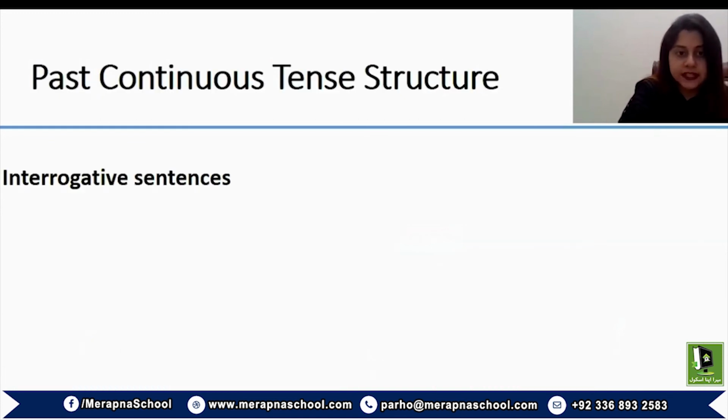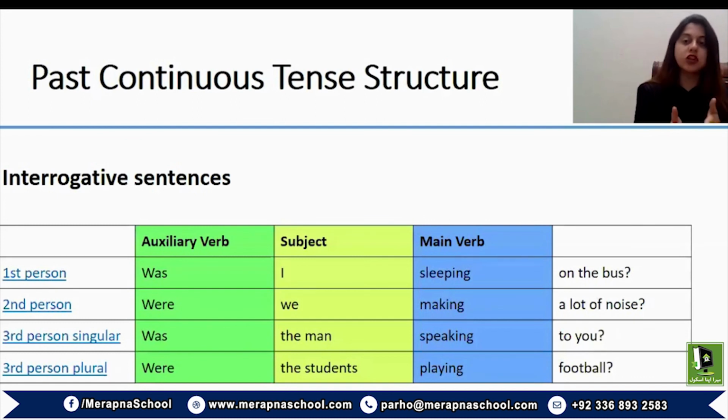And for interrogative sentences, whenever we are forming a question, you must know that the auxiliary verb, the question word, comes at the beginning of a sentence. So was I sleeping on the bus? Or were we making a lot of noise? Was the man speaking to you? Or were the students playing football? So the main form of the verb remains constant. That is the first form with ing, and then comes the remaining phrase.